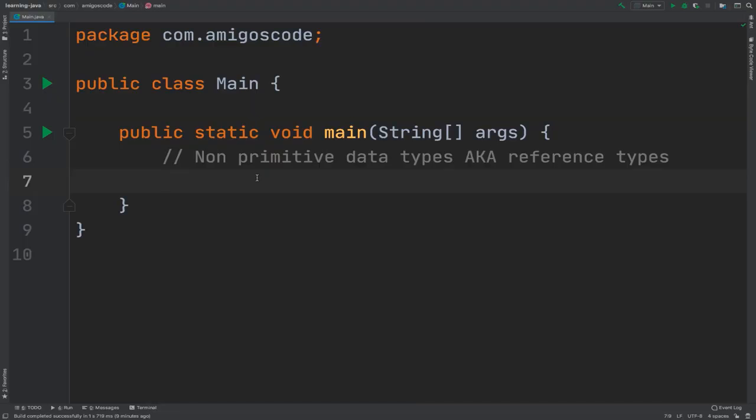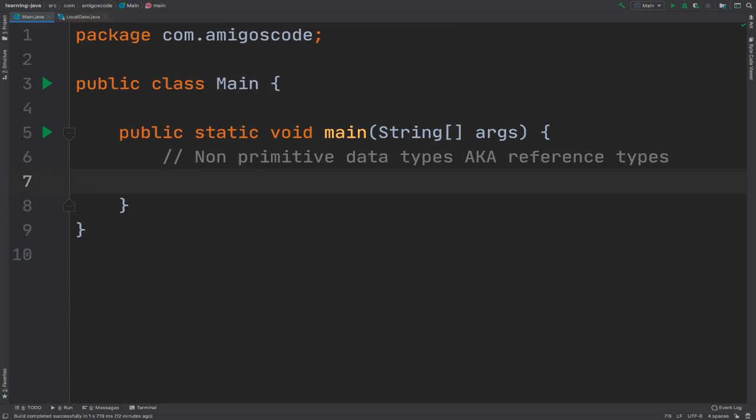Let's learn about non-primitive data types, or simply reference types. These are very special because as a Java engineer, you will create lots of these to build your applications. The majority of your code will be based off reference types.